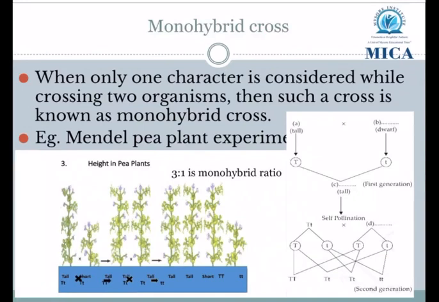When one character is considered while crossing two organisms, then such a cross is known as monohybrid cross. Example, Mendel pea plant experiment.